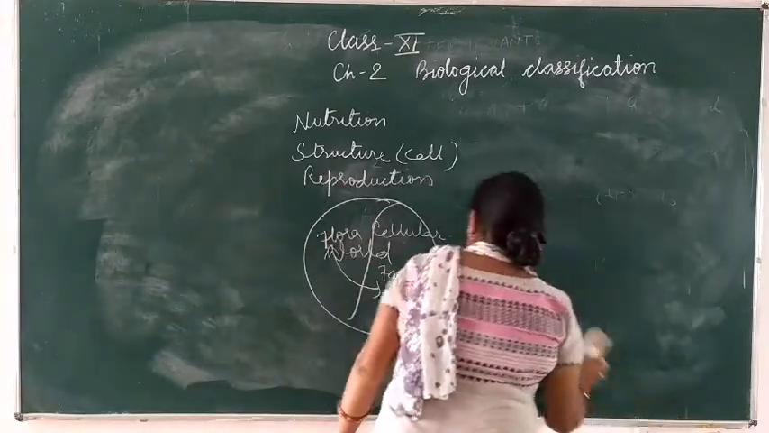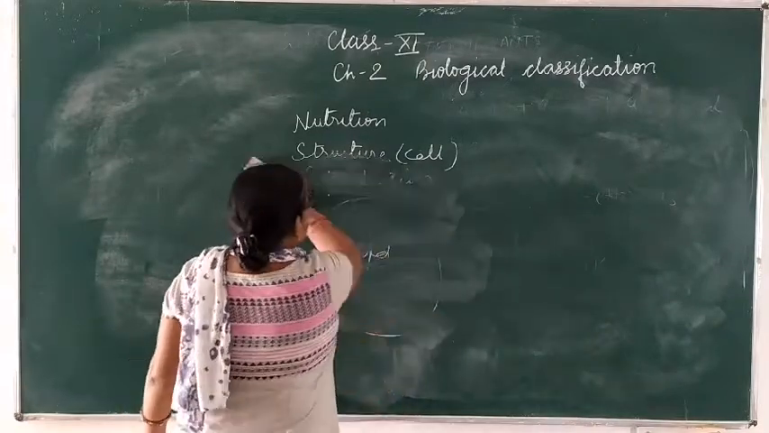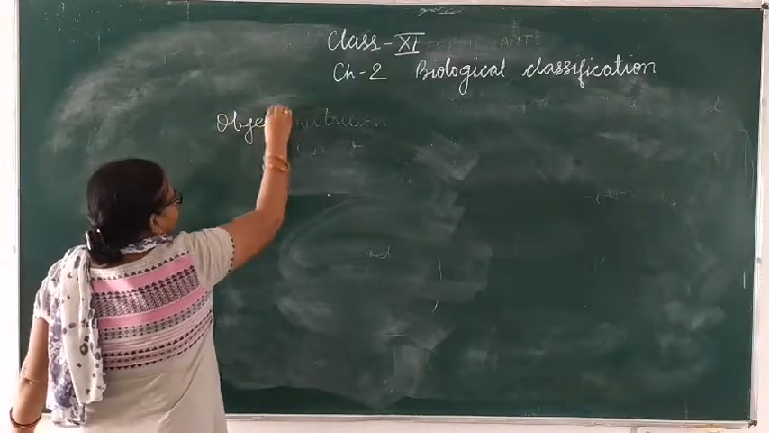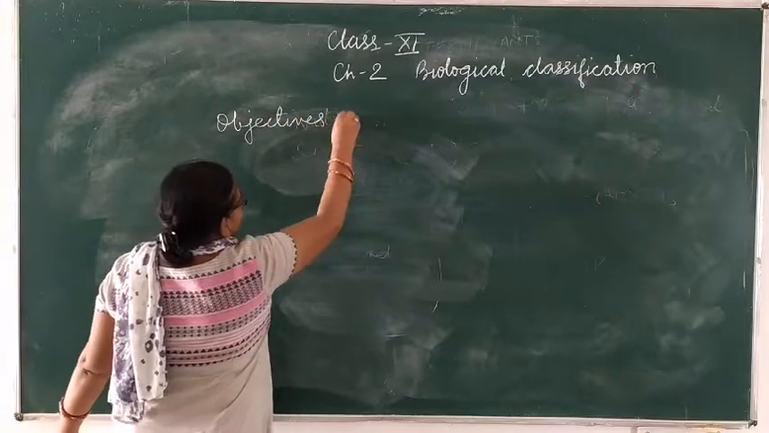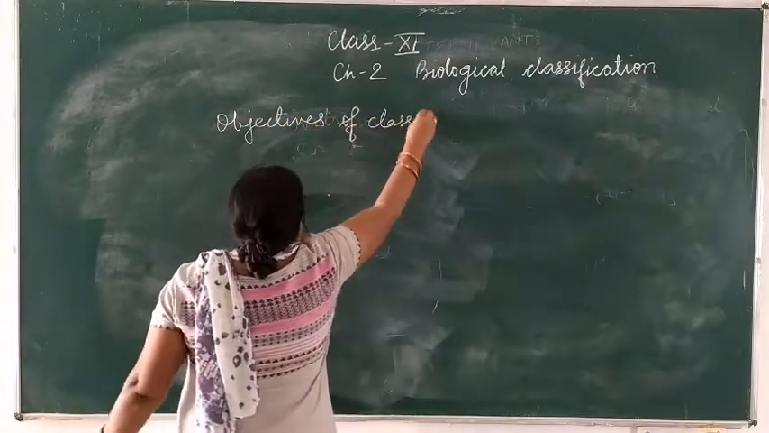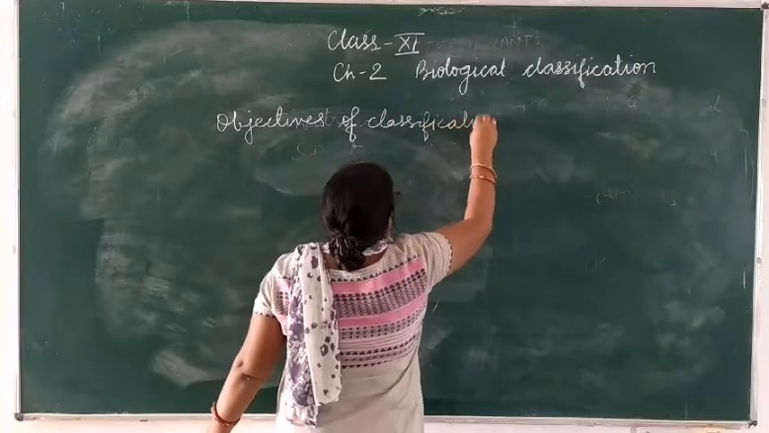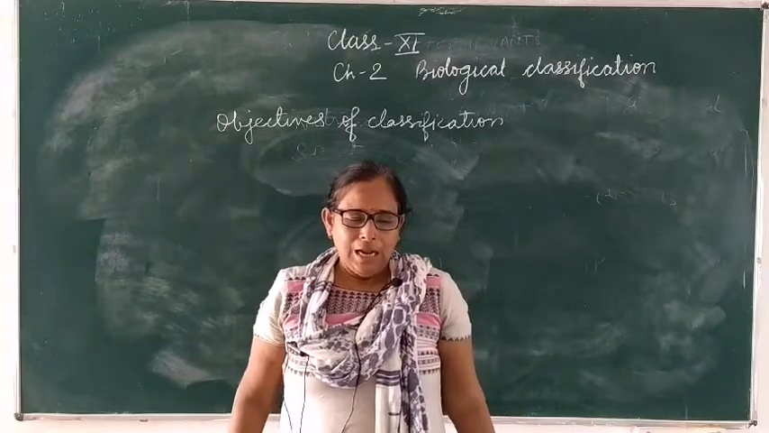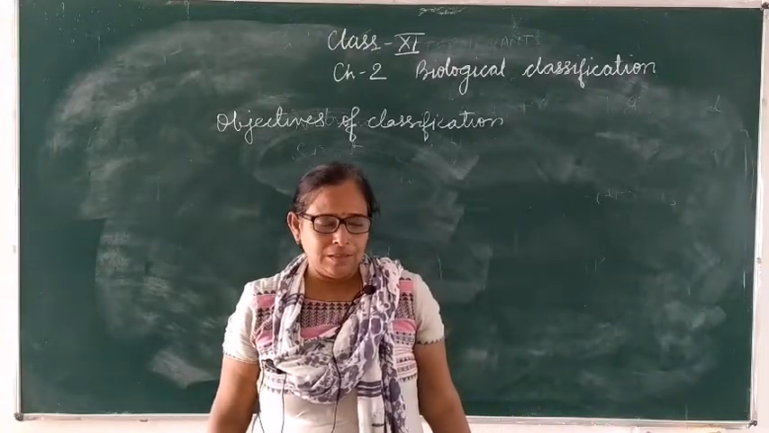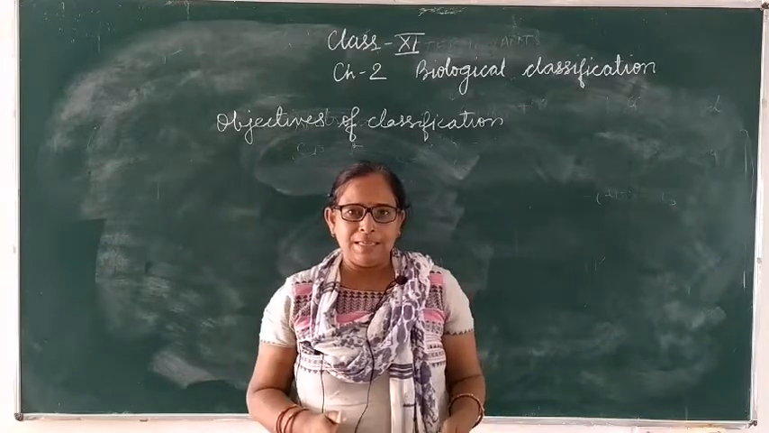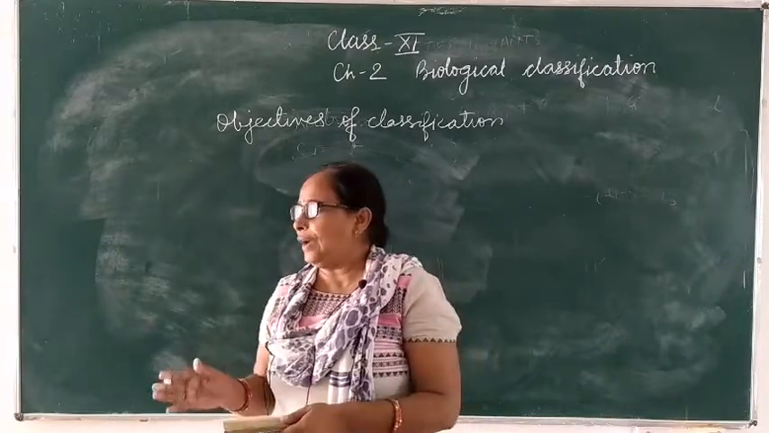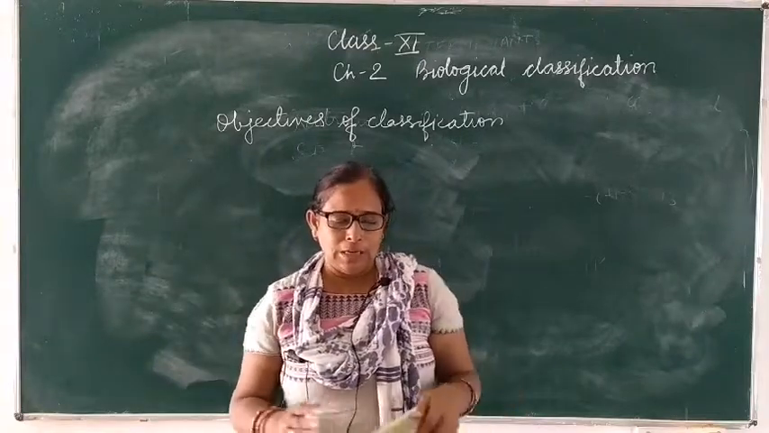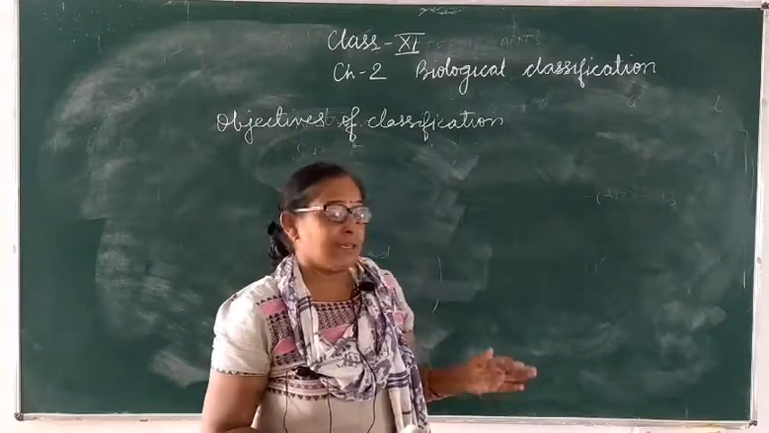Now, what are the objectives of classification? The objectives of classification are to identify and describe all types of organisms, to categorize organisms into a species, then into genus, then family, then class, order, kingdom, like that, to know about the natural and phylogenetic relations, and to make the study easier.